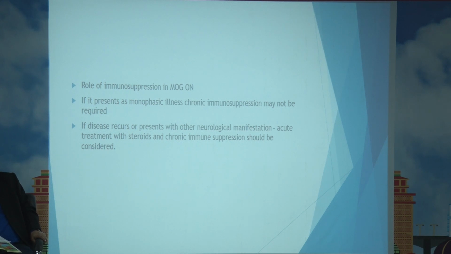Role of immunosuppression in MOG optic neuritis. Sometimes it can present as a monophasic illness. In such cases, chronic immunosuppression may not be required. If disease recurs or presents with other neurological manifestation, acute treatment with steroid and chronic immunosuppression should be considered.